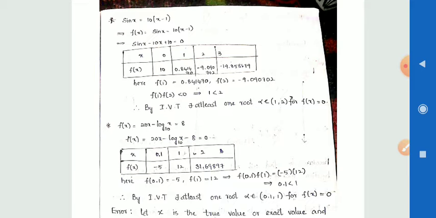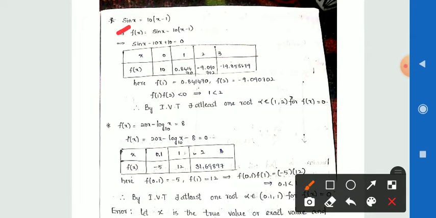If I take x is equal to 0 and substitute in the above function, we get the f of x value as 10. Then if x value is 1, we get the f of x value as 0.841470.